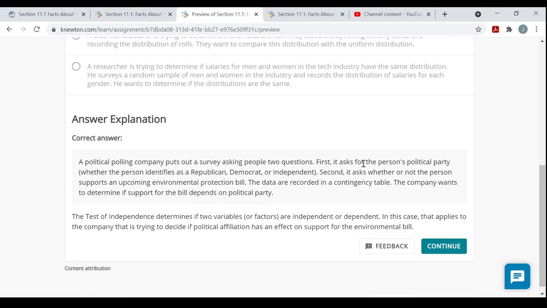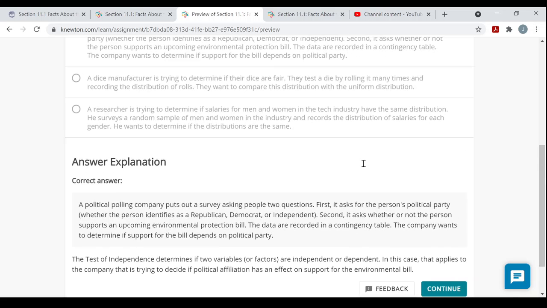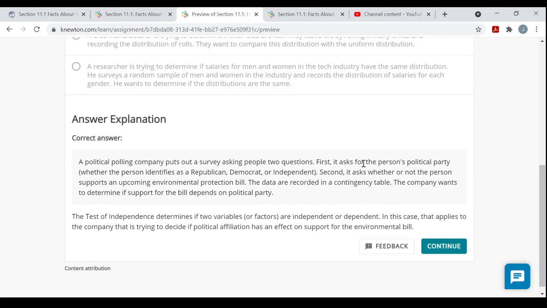And again, read through your answer explanations, make sure you understand what's going on. All right, so hopefully listening to me here, watching me go over the instruction, going over the question, looking at more instruction on your own as well, reading this OpenStax book, looking at the answer explanations when they come up, I'm hoping all this stuff helps you out when you're going over the material on your own.